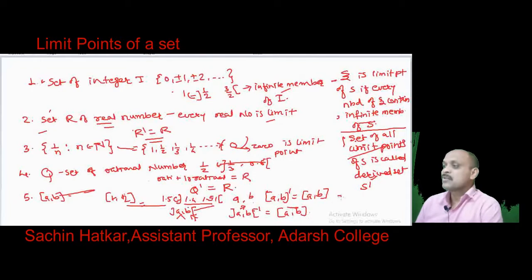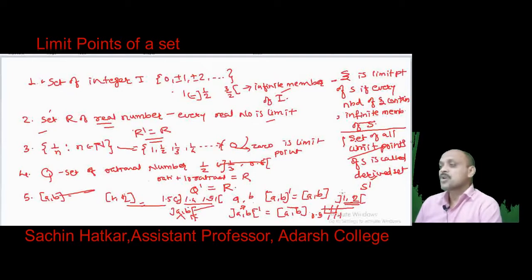Suppose there is a point 0.1 and here is a point 1.1. How many points does this open interval contain? From 1 to 1.1, and between 1 and 1.1 there are infinite points. So this neighborhood contains infinite members of this open interval, and hence this 1 is also a limit point of this set.